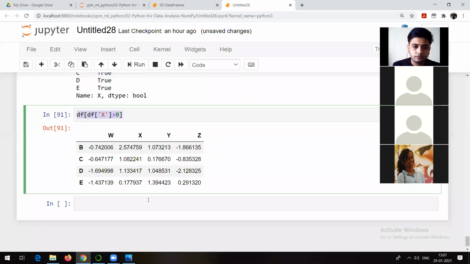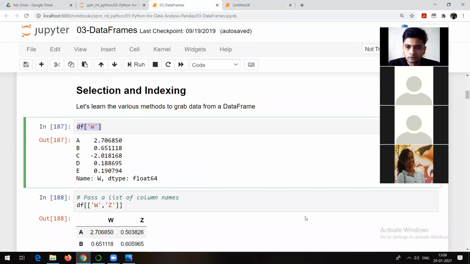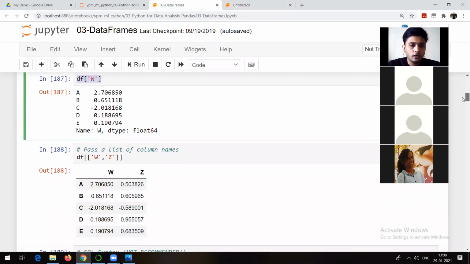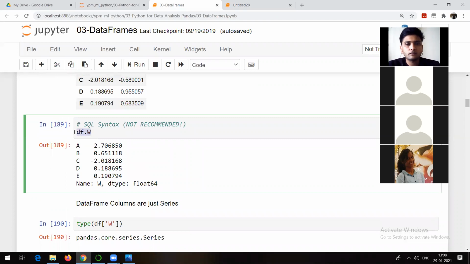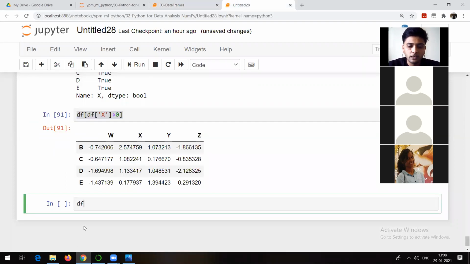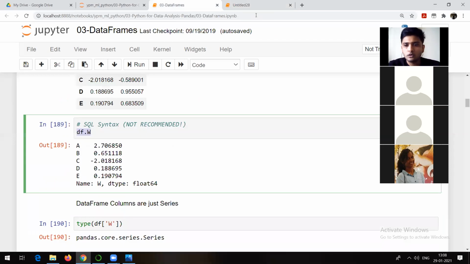Similarly, suppose I want to apply the condition on two columns, or maybe from this one also, if I want to see a particular thing, that's also possible. The WZ we have seen. Again, this is also one way to access the column, but this is not recommended. df of W you can do it, but always try to make use of square bracket instead of this. This is what is recommended. Dot notation is also possible, but do not make use of dot, use square bracket.